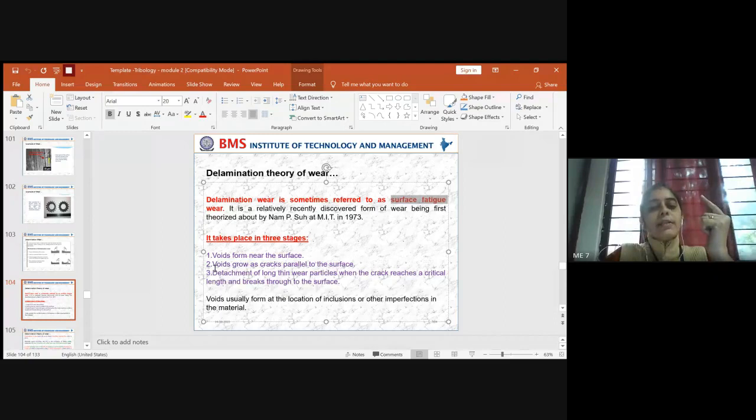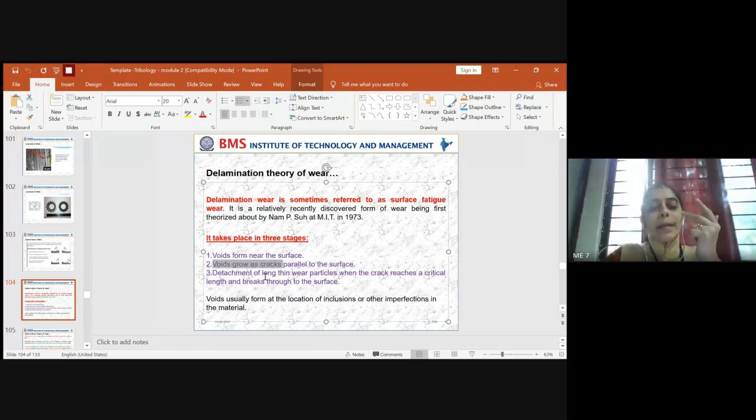The second one is that these voids will grow as cracks, and they go in the direction parallel to the surface in which the sliding or rolling is taking place. So first, initiation of the voids. Second is the growth of the voids in the direction parallel to the surface at which the contact is coming into picture. And lastly, the third stage is detachment as a long thin wear particle.